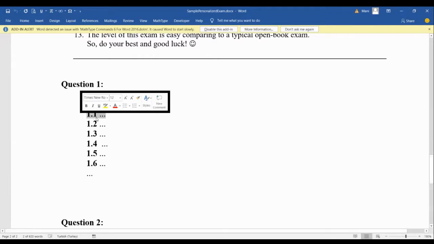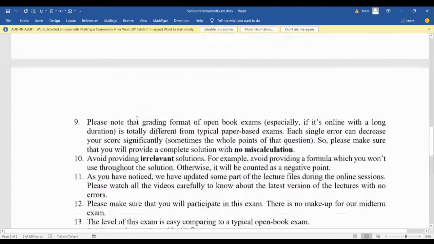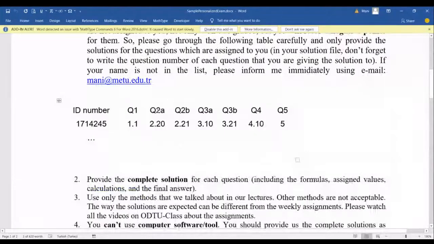Okay, because maybe the conditions are different from one student to another, and some parts of the question are the same for everybody. So for example, for question 2, this student should answer 2.20 and 2.21.